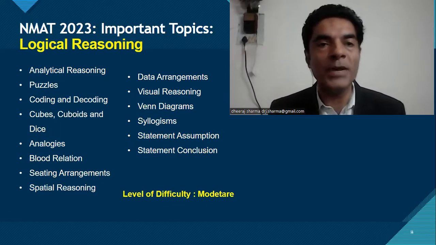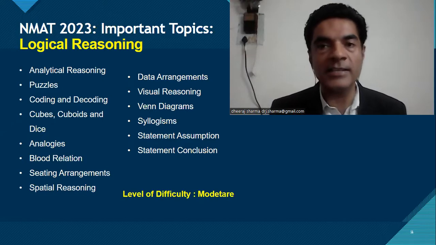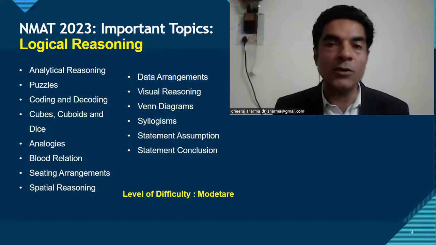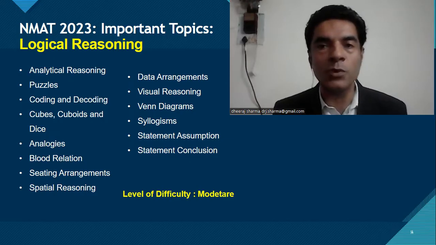These are the important topics. Analytical reasoning के बहुत सारे sets आते हैं, 3 से 4 sets आ जाएंगे analytical reasoning के. Puzzles are there, coding, decoding, cubes, cuboids and dices पे questions आएगा. Analogies, blood relations, sitting arrangement. It can be a linear sitting arrangement or a circular arrangement. So you'll have to practice a lot of questions from this section.